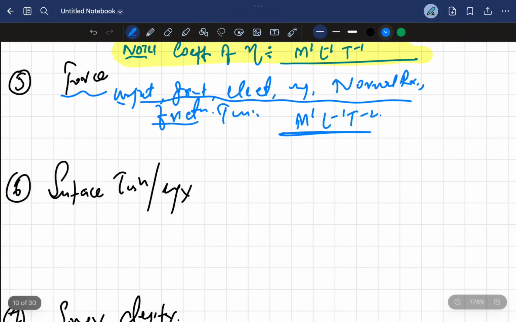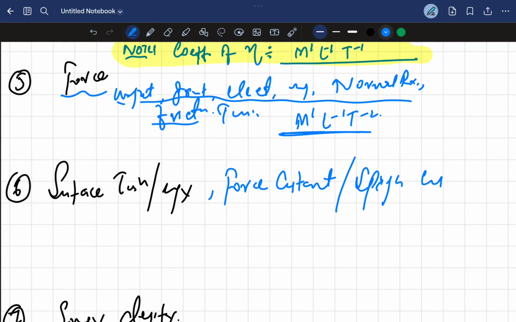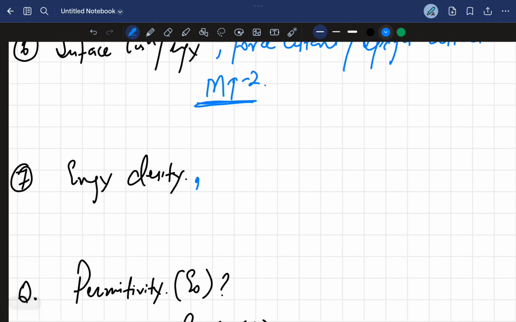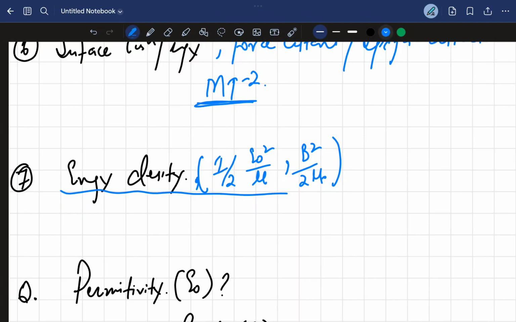And energy, like surface tension or energy or force constant or spring constant, they have the same dimensional formula, M T minus 2. You need to understand energy density also, questions come in this way too: half of epsilon naught E square, or B square divided by 2 mu naught. You must have studied in 12th that these are the formulas for energy density, so they ask such questions, okay.